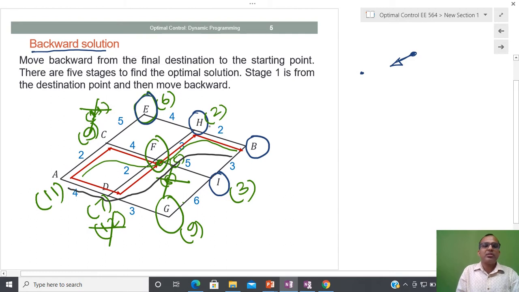And you can assume that if you are here, then you can select two directions. Two directions means one you can interpret as left and the other as right. And suppose in order to move left you apply u equal to -1, then assume that in order to move right it is +1, or vice versa you can apply. And in this way you are able to design the control strategy also.